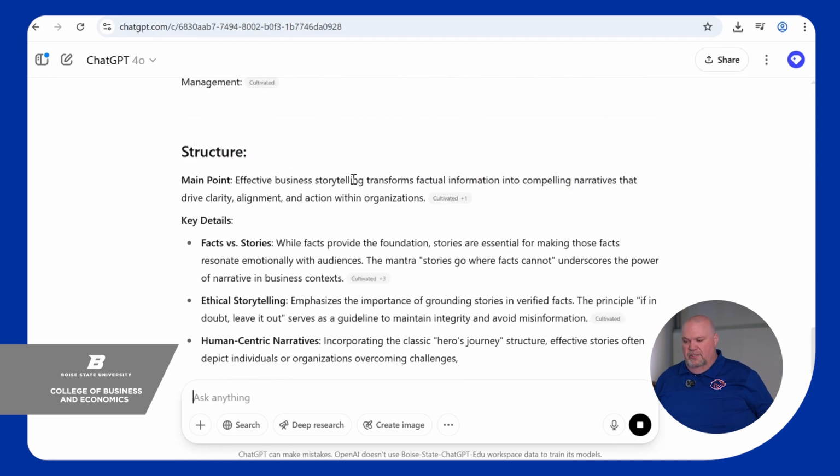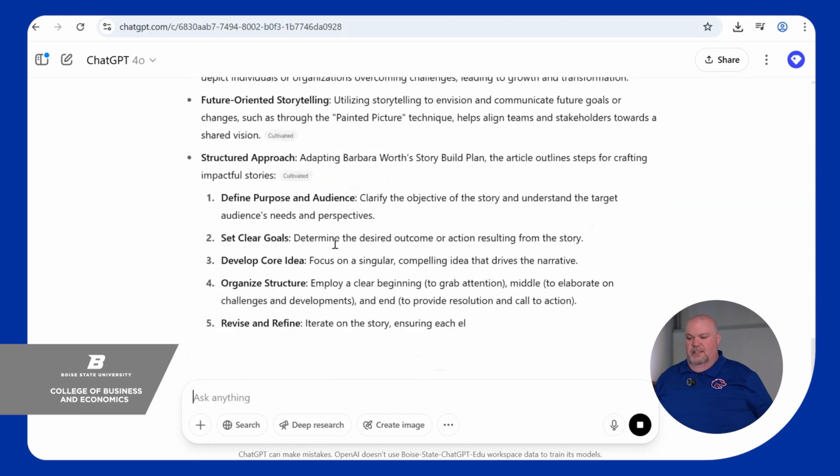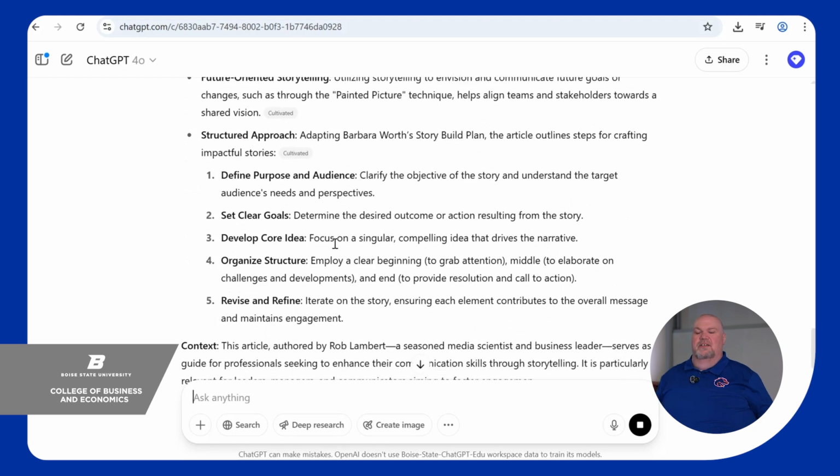And says effective business storytelling transforms factual information into compelling narratives that drive clarity, alignment, and action within organizations. And you can see this is a more extensive summary than the previous one. So really you do want to choose which one you want or how much information you want. You can be very, very concise, 100 words, 200 words, or you can be a lot more verbose and get a deeper understanding with 300 to 500 words type.